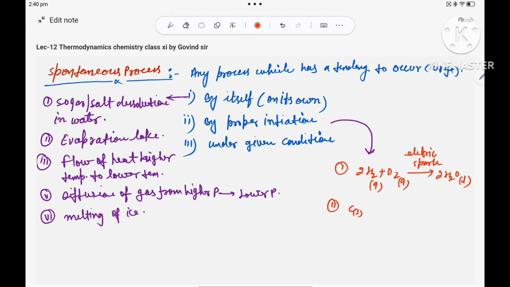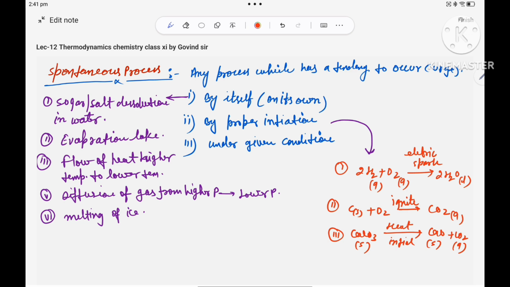Like carbon solid plus O2, they provide carbon dioxide. For that also we have to ignite the process, then it is possible. Or you can say CaCO3 breaks down into CaO and CO2. So that is also when you provide heat, given a set of conditions. Initial heat is required for this process. So these are the things for a spontaneous process. Okay.